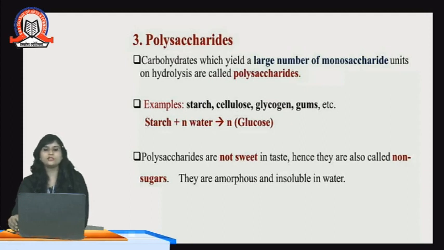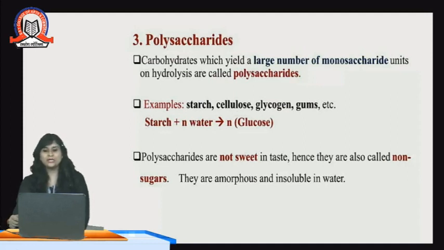They come under the polysaccharides. Examples: starch, cellulose, glycogen, gums, etc. These are common examples of polysaccharides. Starch plus n number of water molecules will give n number of glucose. This n number may be many units.